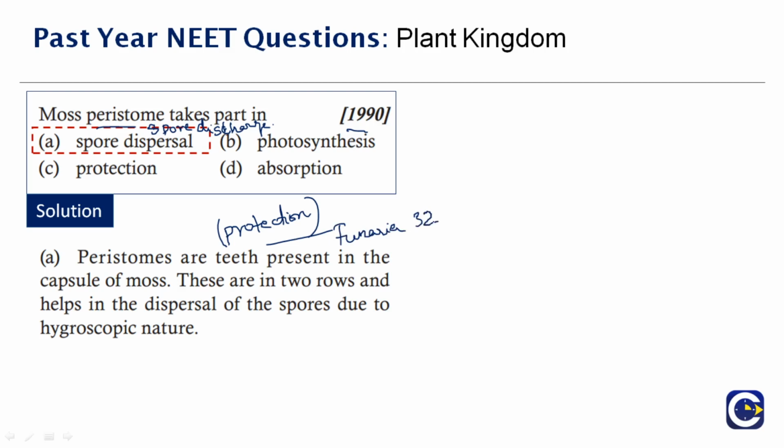It has about 32 teeth, in 2 whorls, and in that it has been divided into 16. Now you understand what is peristome. It is a specialized structure in the sporangium that allows gradual spore discharge. It does not happen all at once. It disperses the spores at intervals. So the correct answer is option A.